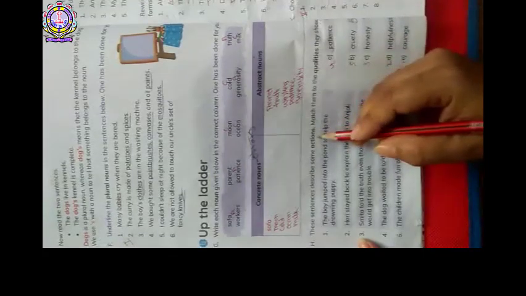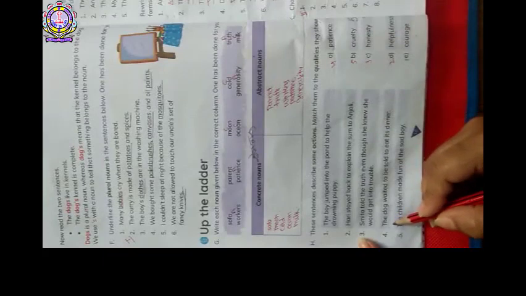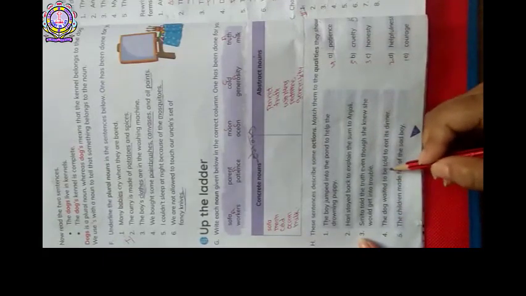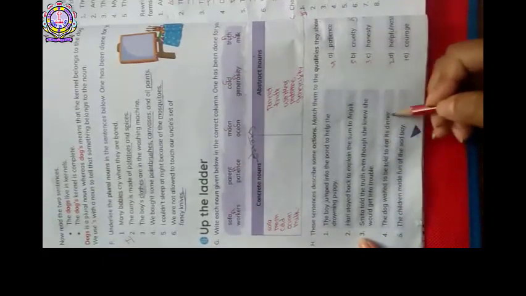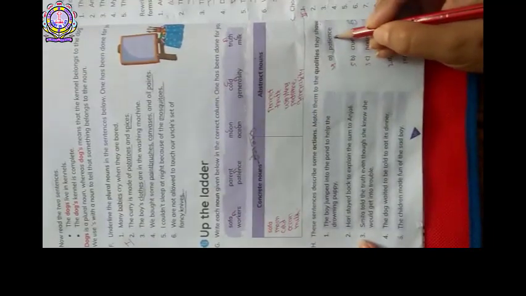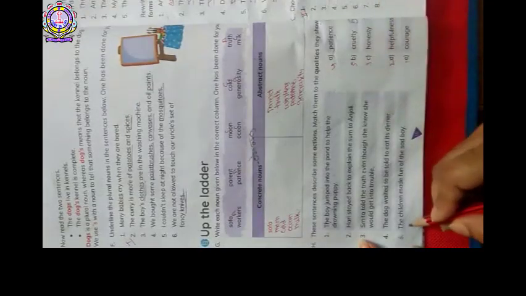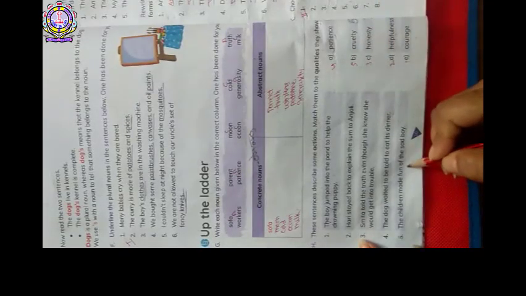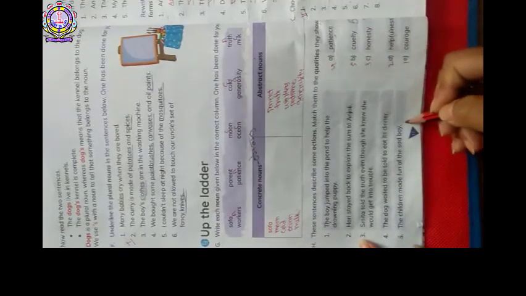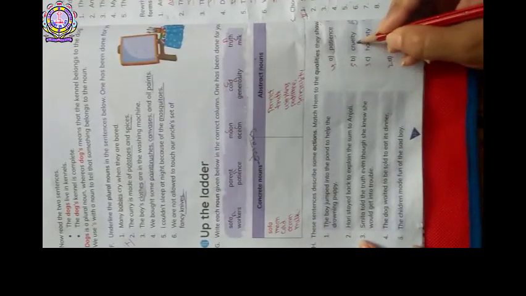So here we are learning about action and qualities. Let's see your fourth one: The dog waited to be told to eat its dinner. Patience. See your last one: The children made fun of the sad boy. Cruelty. Okay, let's go ahead.